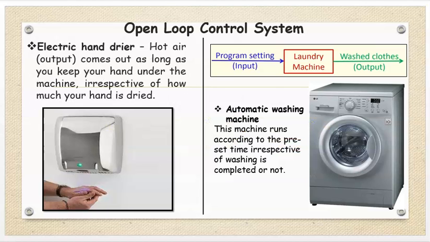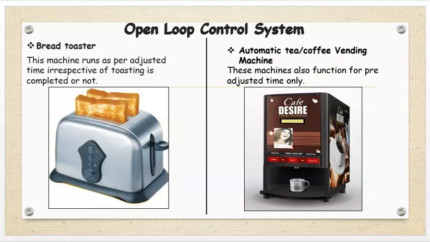Now, these are again some examples of open loop control system. Electric hand dryer: hot air comes out as long as you keep your hand under the machine, irrespective of how much your hand is dried. Similarly, automatic washing machine: this machine runs according to the preset time, irrespective of washing is completed or not. Another example of open loop system: bread toaster. This machine runs as per adjusted time, irrespective of toasting is completed or not.